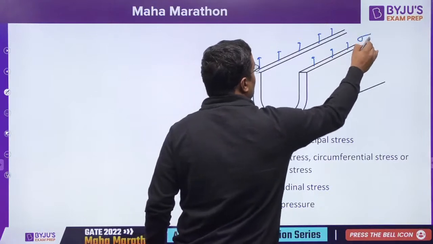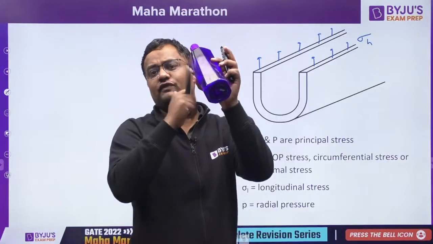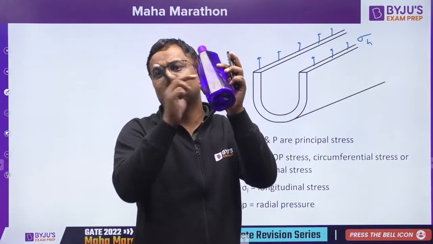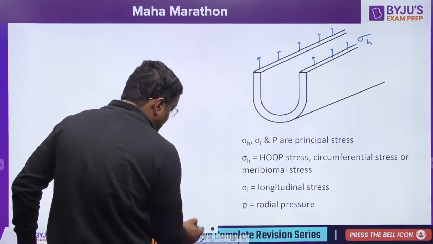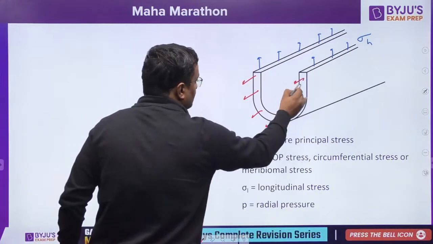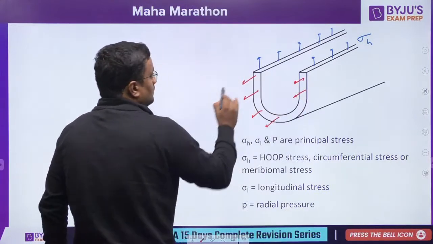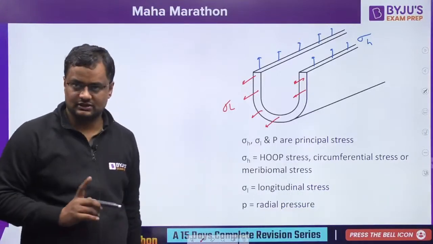Why will the stresses come? I already told you, if you fill any bottle with pressure inside, there will be stresses. So this will be the hoop stress, and there will be a longitudinal stress, this red one. And the pressure inside is the radial pressure.